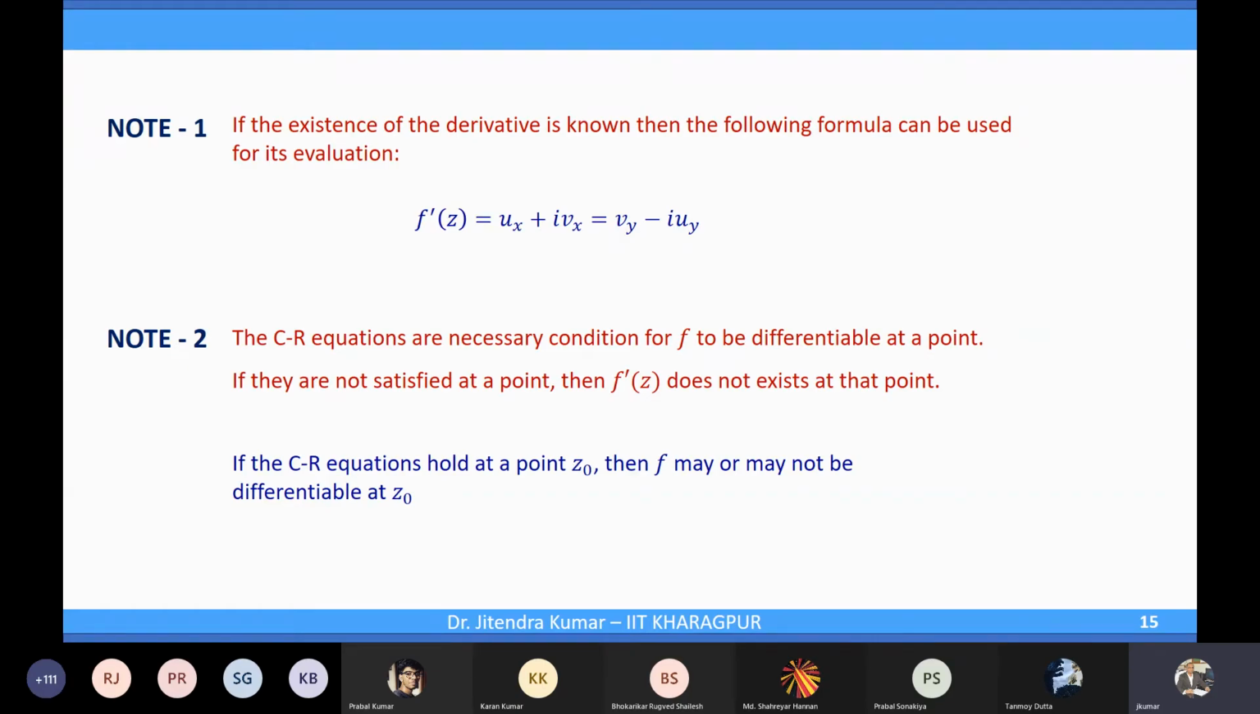If CR equations are not satisfied, for example, then you can say that the function is not differentiable. But if CR equations hold, then f may or may not be differentiable. So then how can we directly use the results in note 1? Like if ux and vy... Yeah, here we have it. If the existence of the derivative is known, if you know that this function is differentiable, the derivative will exist, then you can directly find the derivative using this.